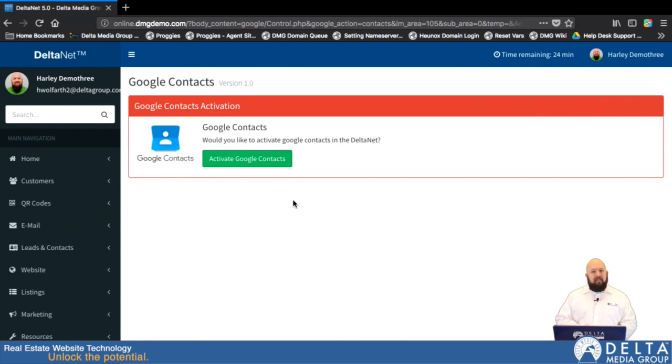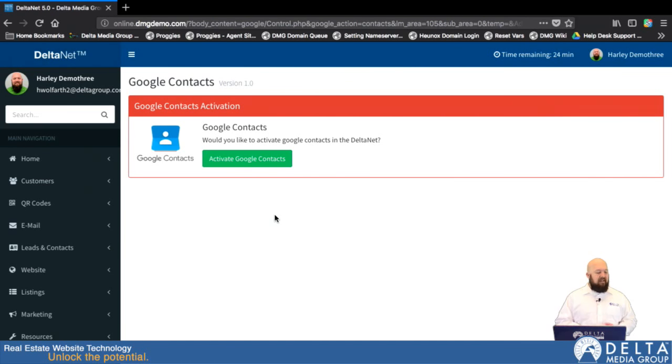What it will do now is, depending on how many contacts you have, over the next 24 hours, usually, it will get all of your contacts synced from one place to the other. And once that initial sync is taken care of, you'll be able to add a contact to either the DeltaNet or add one to Google, and it will automatically show up in the other place. So you'll only have to enter them once.